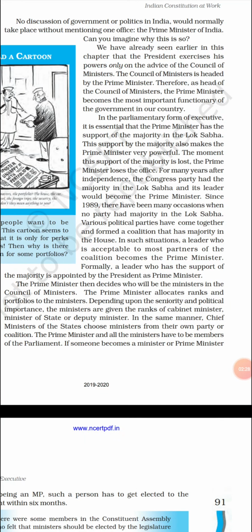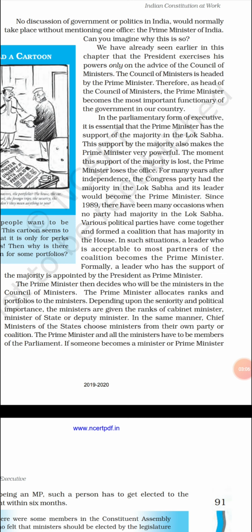But for many years now, from 1989, there has been no single party at the center. This is the reason there is a coalition, which means a mixture of parties. If there is a coalition, it's very difficult to get one prime minister. Initially, after independence, there was only one party, the Congress party, for many years, so the leader of the Congress party became the prime minister.